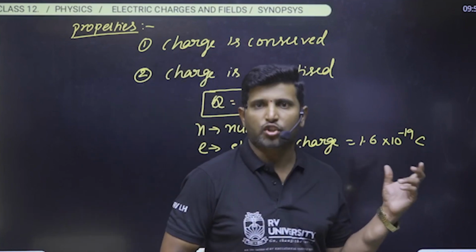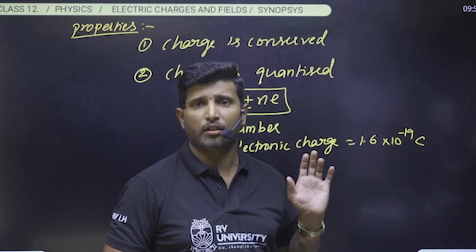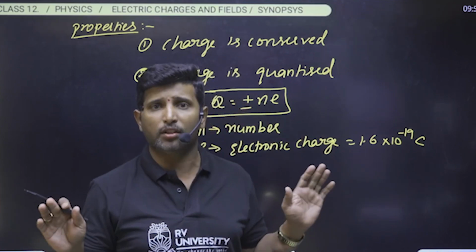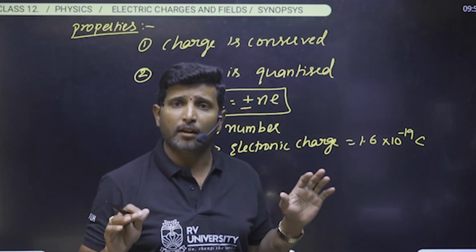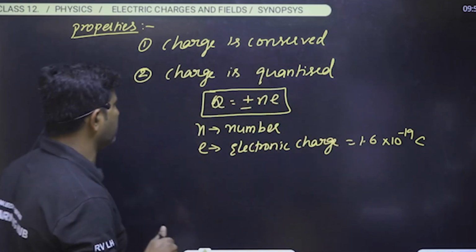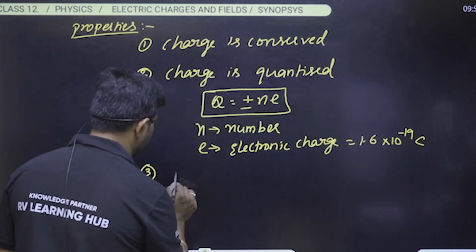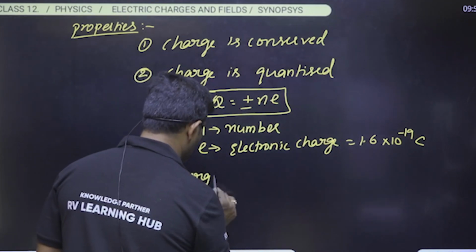And in nature the electronic charge is the smallest charge. That means there will be no charge having a magnitude less than this electronic charge. Please make a note of this here. And third one, we can say that charge is additive in nature.